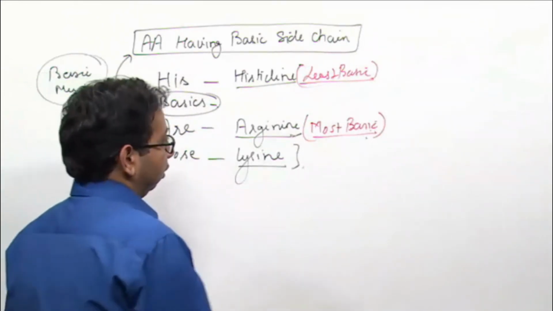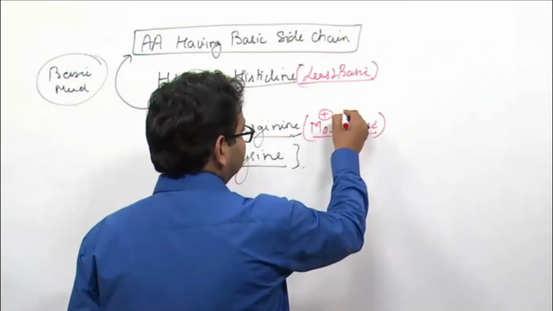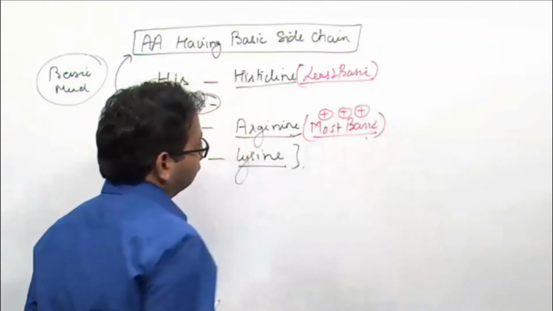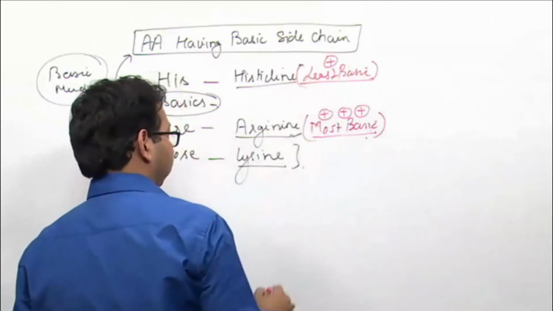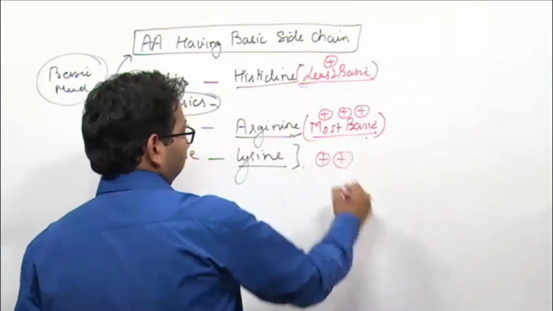Most basic means maximum positive charge, least basic means least positive charge. Lysine is intermediate.